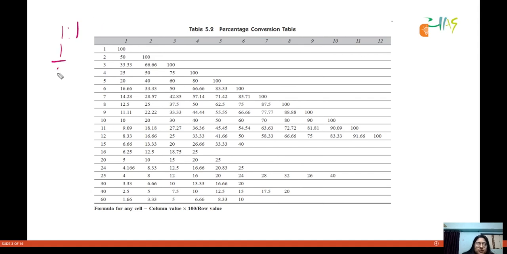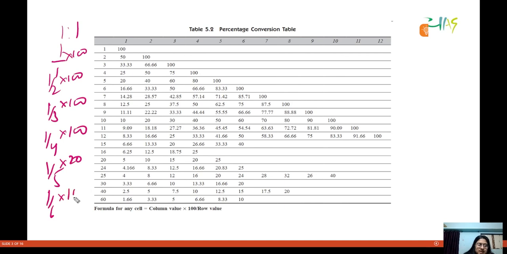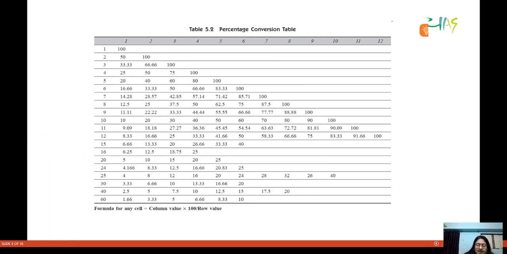1 is to 1 we have 100%. 1 by 2, 50%. 1 by 3, 33.33. 1 by 4, 25. 1 by 5, we have 20. Okay, 1 by 6, we have 16.66. Fine. 1 by 7, we have 14.28. 1 by 8, we have 12.5. 1 by 9, we have this. Okay, so this is the ratio table, and percentage conversion can be done very easily here. So if you remember this well and good, है ना? So try to look up these values twice or thrice.